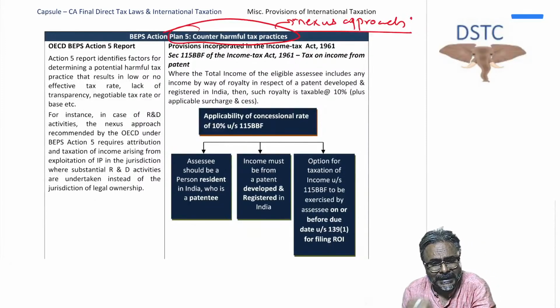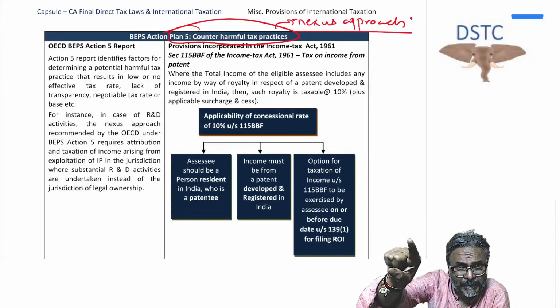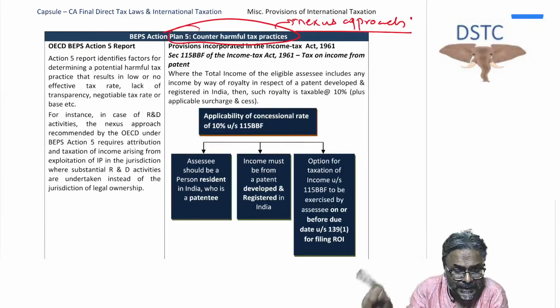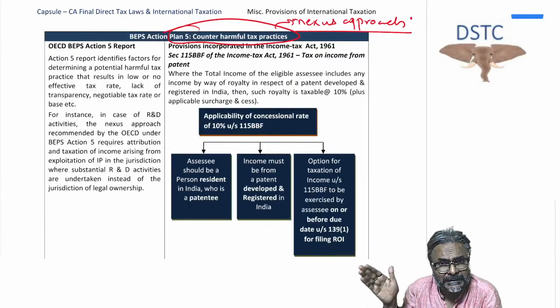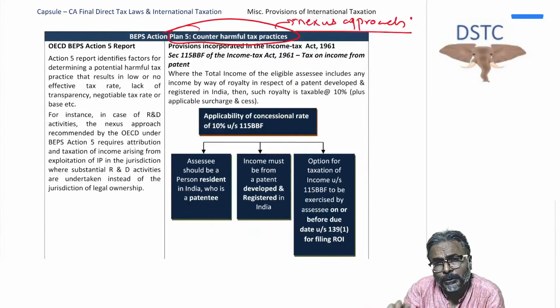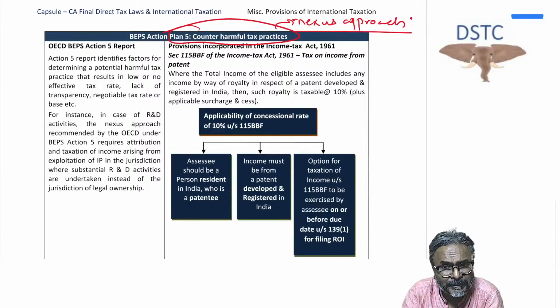So that is the kind of provision, because the nexus of this royalty income is with India. Why? Because the research activity is carried out in India. How do you say that the research activity is carried out in India? 75% of the expenditure in relation to the research work is incurred in India.